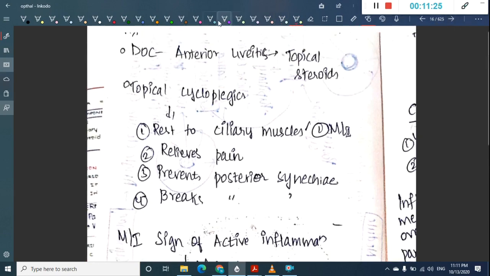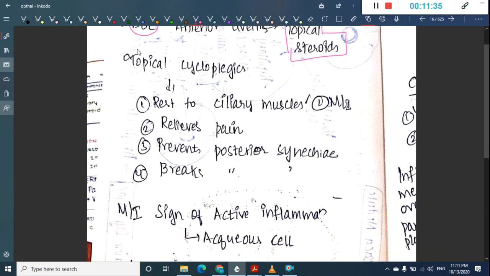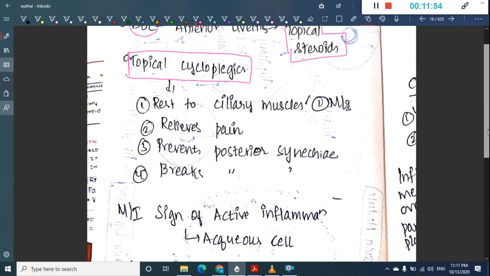Then what is the drug of choice for anterior uveitis? Topical steroids are the drug of choice for anterior uveitis. We also have topical cycloplegics, which can also be used. Topical cycloplegics give rest to the ciliary muscle. They relieve pain and prevent posterior synechiae formation.